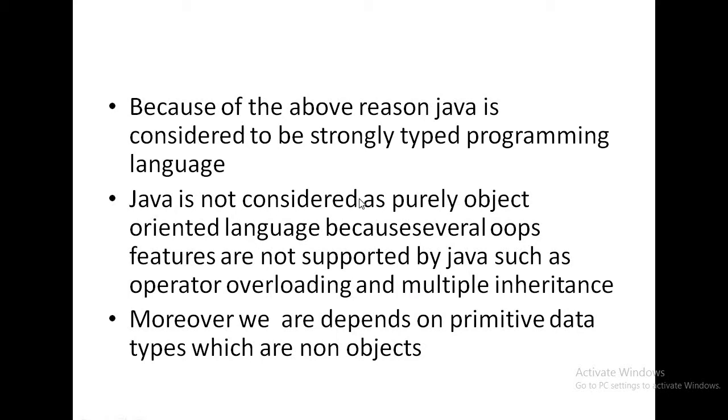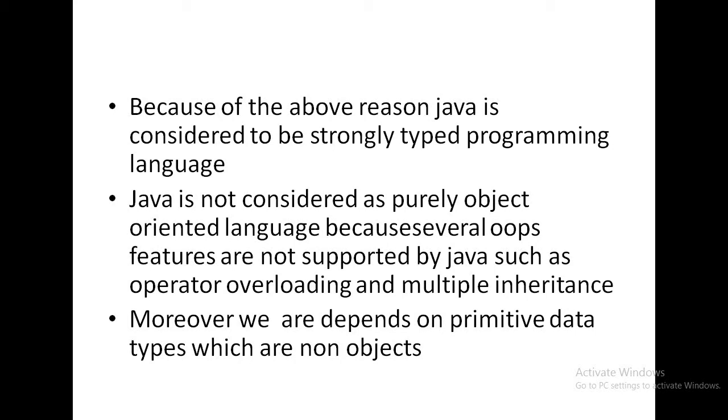Java is not considered as purely object-oriented language because different OOPS concepts are not supported by Java, such as operator overloading and multiple inheritance. We have already discussed in C++ that different OOPS features are object, class, encapsulation, data hiding, polymorphism, function overloading, operator overloading, inheritance.